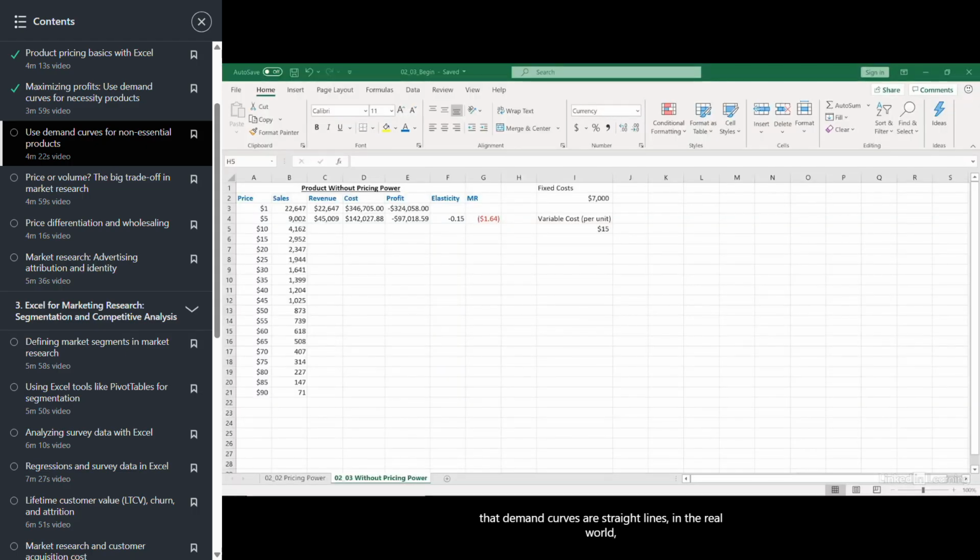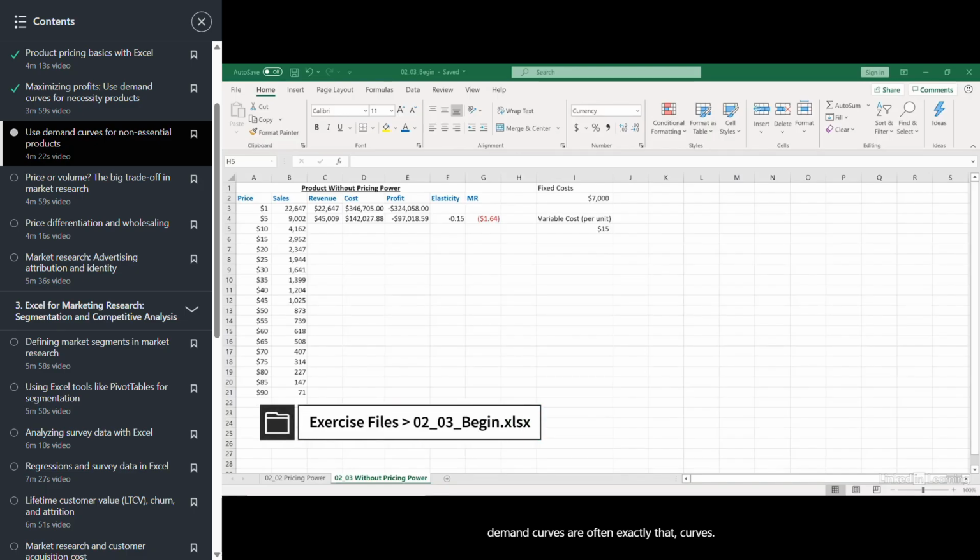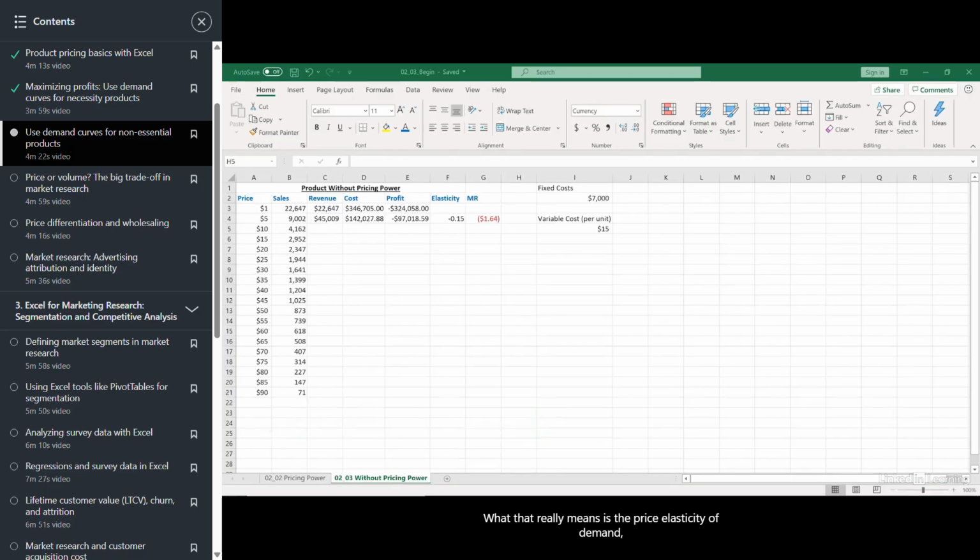While textbooks often assume that demand curves are straight lines, in the real world, demand curves are often exactly that, curves. What that really means is the price elasticity of demand, the willingness people have to pay for a particular product, changes, and their sensitivity to price changes as the product price changes. This can have a big impact on the price that we want to set. Let's take a look at what I'm talking about.